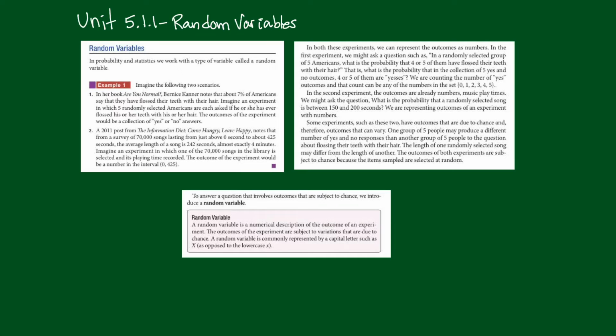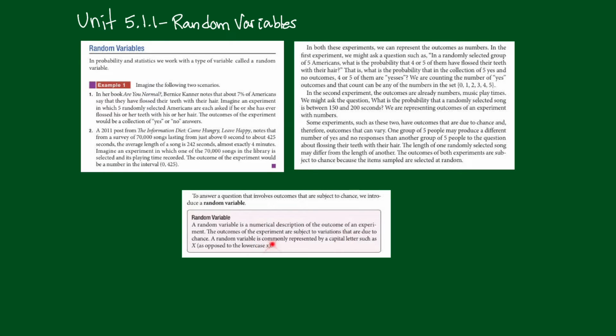So now let's make a definition. To answer a question that involves outcomes that are subject to chance, we introduce a random variable. So we're going to define a random variable. Let's read it, and then we'll talk about what it means. A random variable is a numerical description of the outcome of an experiment. So the outcomes of the experiment are subject to variations that are due to chance.